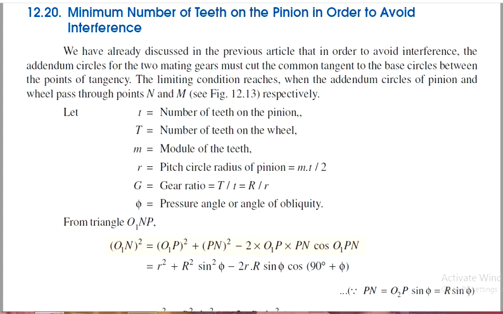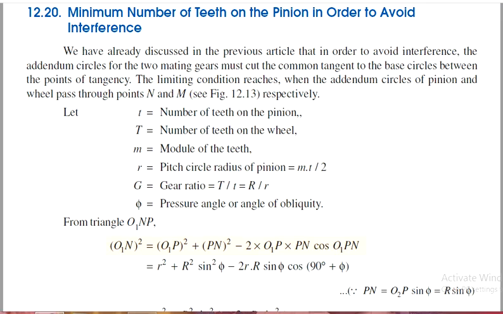Then the next topic is the minimum number of teeth on the pinion in order to avoid interference. The avoiding of interference is not only for the pinion; in the wheel also interference will occur.